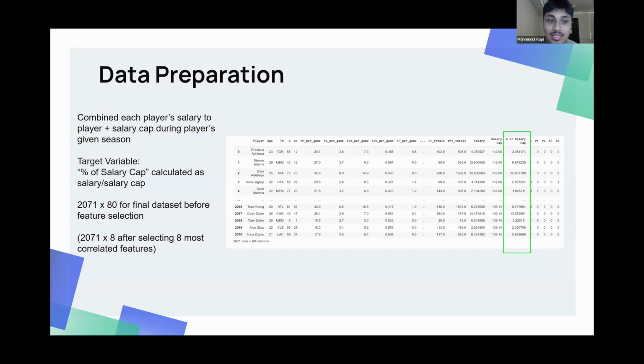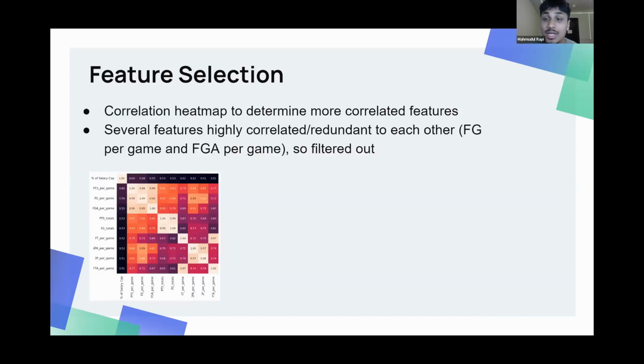The final data set, just from merging everything, came out to around 2,071 rows and 80 features. Of course, we want to restrict the number of features, and I had to figure out ways using feature engineering techniques to further reduce my feature size. My approach was to use a correlation heat map, which helps me narrow down features that most directly correlate with the target variable. If we look at some of these features, which the correlation map gave me, they intuitively make sense as to what features teams may be prioritizing when signing a player, like field goals, which is the number of baskets a player lands, and how many points they earn for the team.